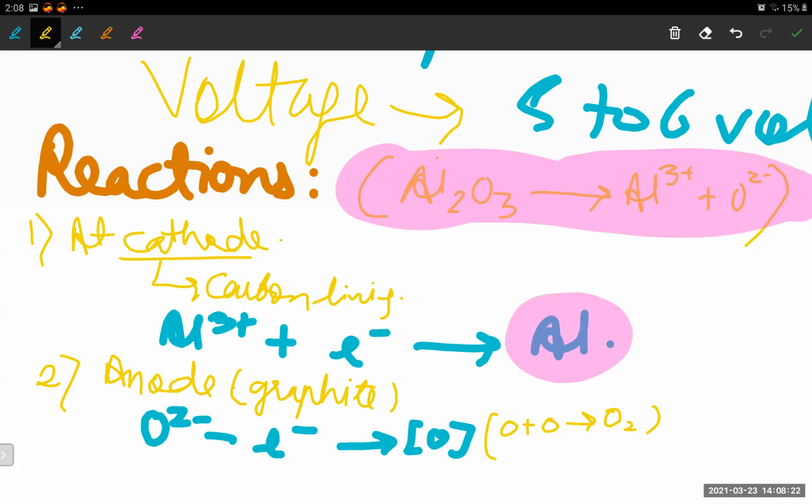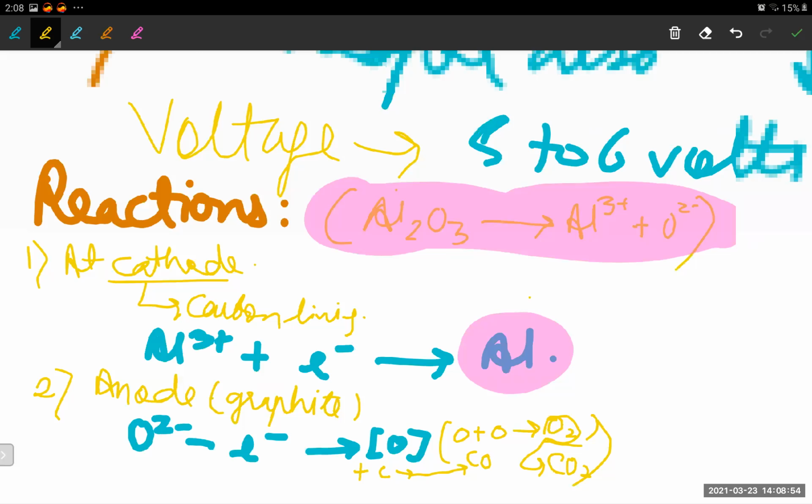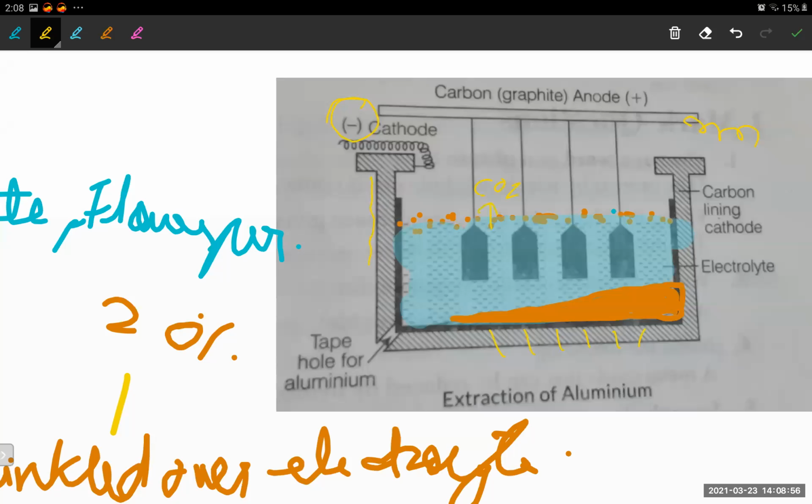When this oxygen goes to the graphite rods, the carbon rods, it will react with the carbon and form carbon dioxide: C plus O2 gives CO2. So overall, what are we getting? Let's look at the diagram once again. At the anodes, we are getting CO2 gas.